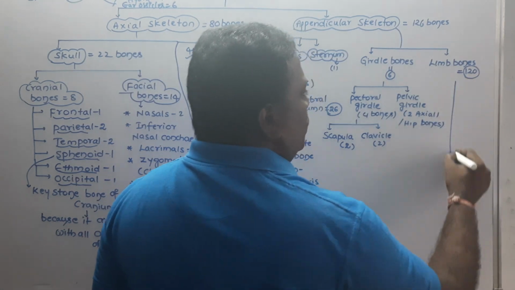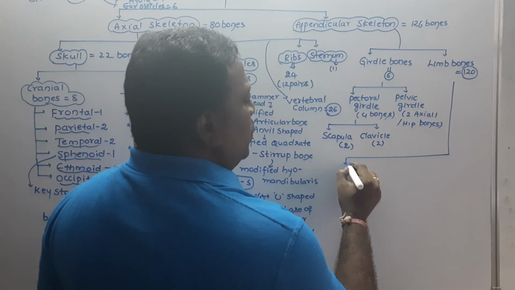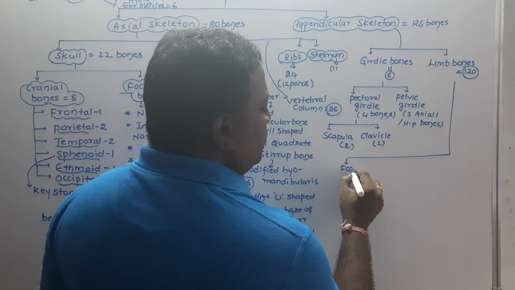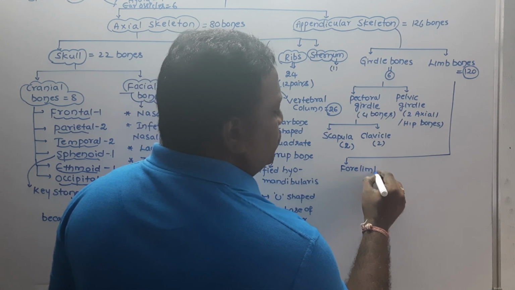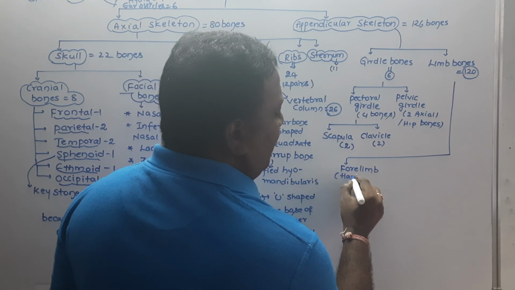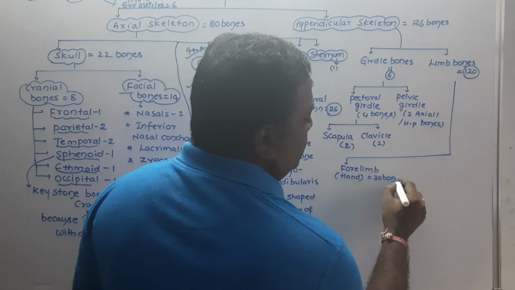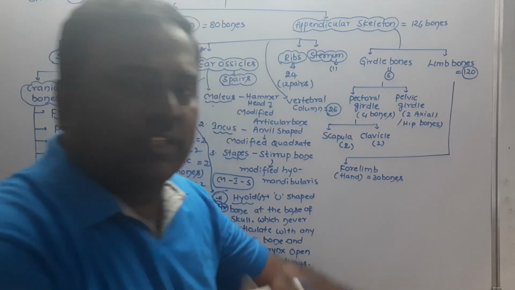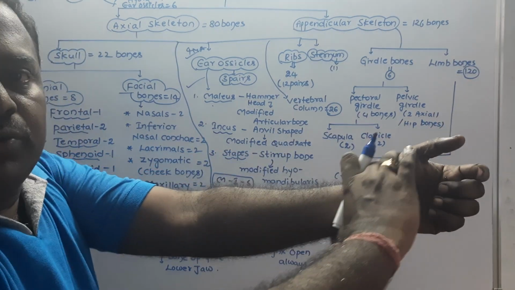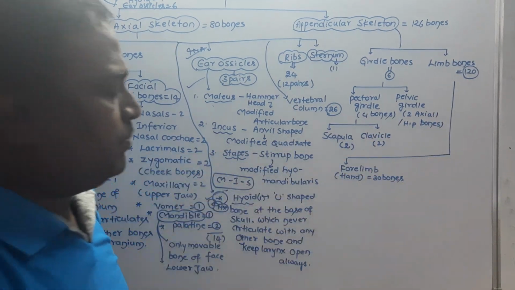Whereas limb bones are of 2 types. One limb is the forelimb. I think everybody knows the forelimb is also called the hand. And each hand contains 30 bones in the human body. How many bones? 30 bones.